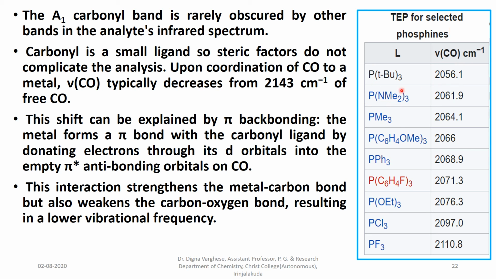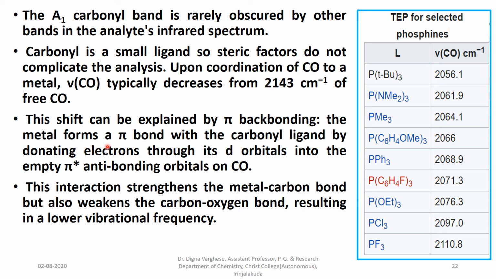If it is an amine derivative of phosphine ligands, it is 2061.9. If it is trimethyl phosphine, 2064.1. This shift can be explained by pi back bonding.